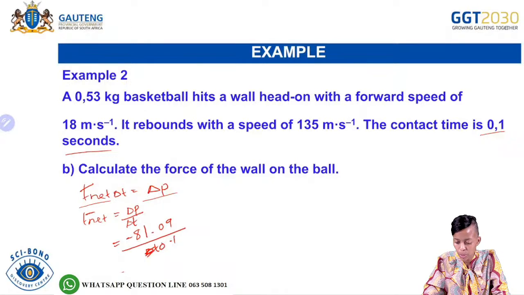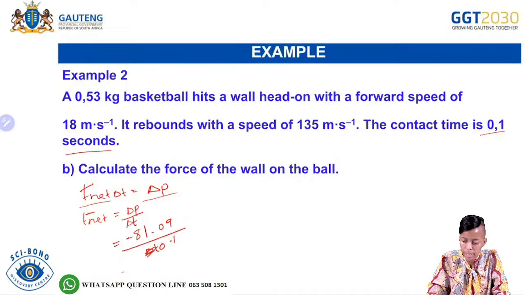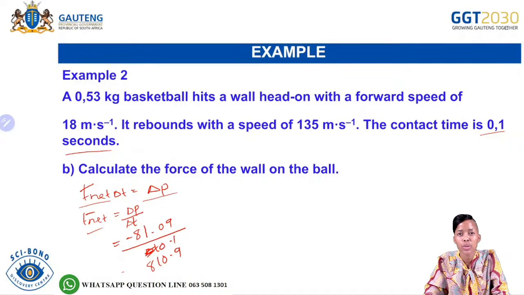So you will then use your calculator and divide the change in momentum by the 0.1. So I'm getting 810.9.